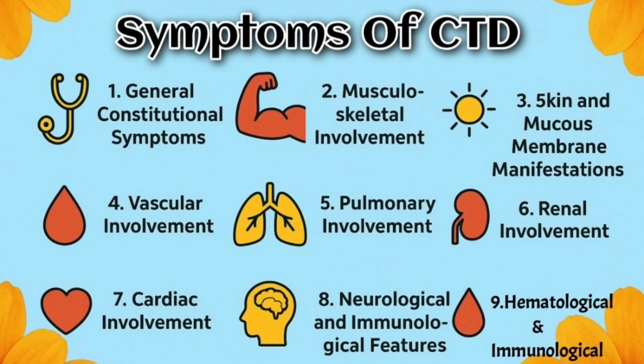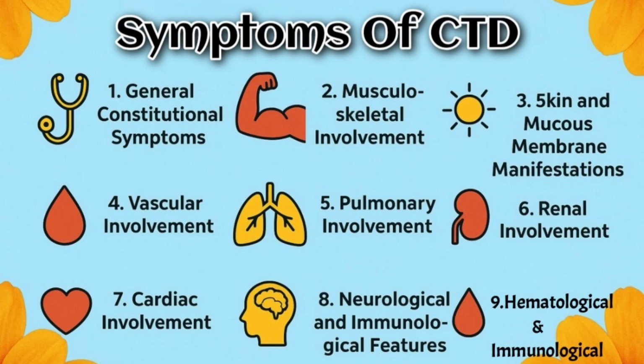Neurological involvement occurs due to autoimmune attack on central or peripheral nervous system structures. Features include seizures, psychosis, and peripheral neuropathy. Examples: lupus may cause neuropsychiatric lupus with cognitive dysfunction or seizures. Sjogren's syndrome may present with sensory neuropathy due to dorsal root ganglionitis.